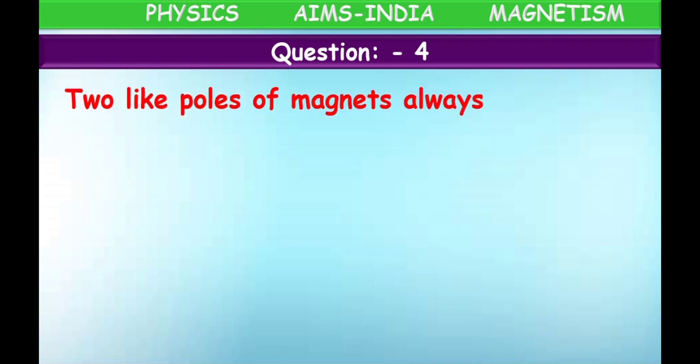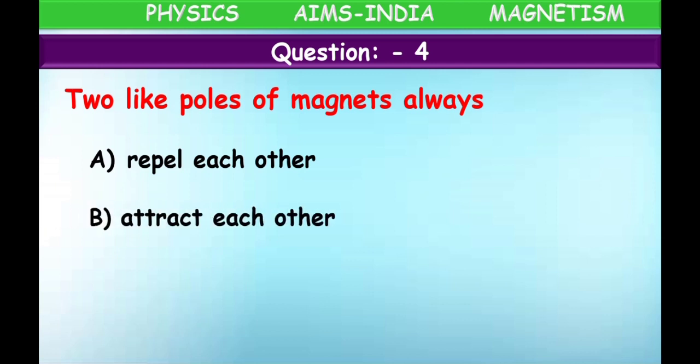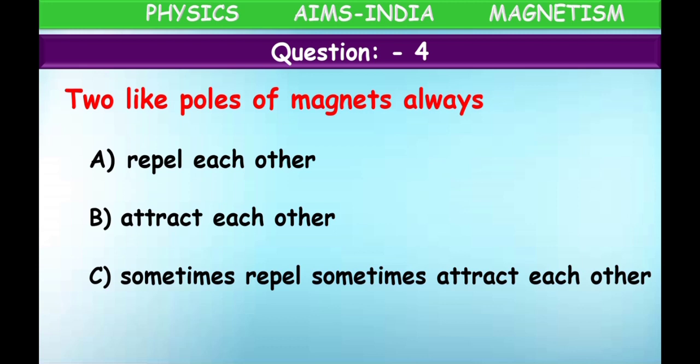So next, question number 4. Two like poles of a magnet always, what do they do? Like poles repel each other, attract each other, sometimes repel, sometimes attract, can't say. What is the correct answer? Like poles means they behave like enemies. So what is the correct answer? They repel each other. Okay.